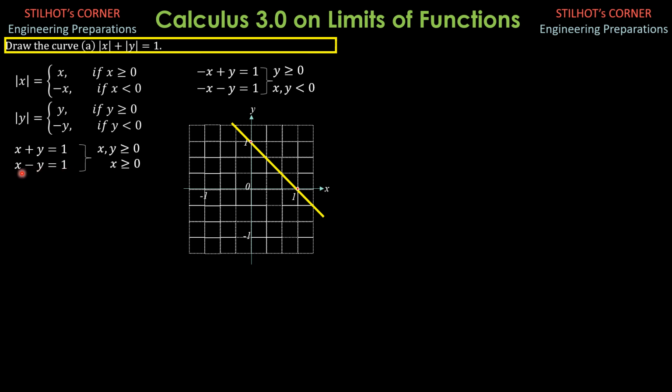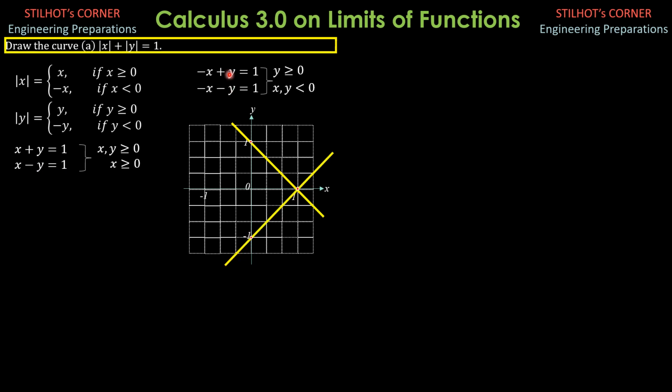So x is 1, y is 0 here. And the other point, when x is 0, y is negative 1. So this is the point. So therefore, this line is represented by this graph here.